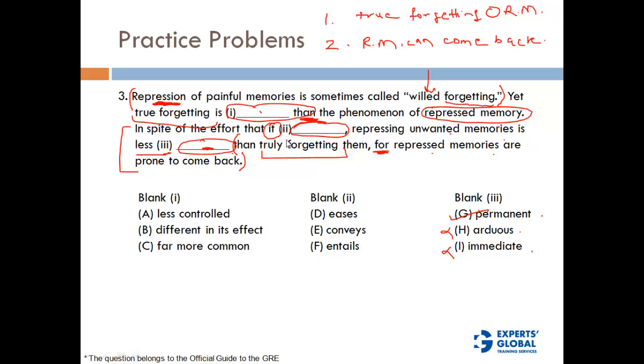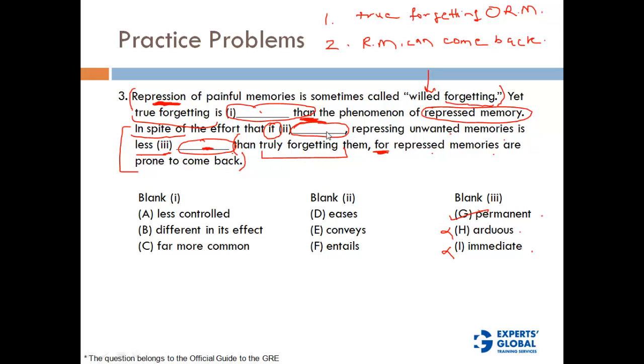So in spite of the effort that repressing unwanted memories dash, some kind of verb, it is less permanent, right? And there is an "in spite of." So we can assume the logic here is that even if trying to forget something willfully is very difficult, or takes a lot of time, still it is not permanent. That is the idea here.